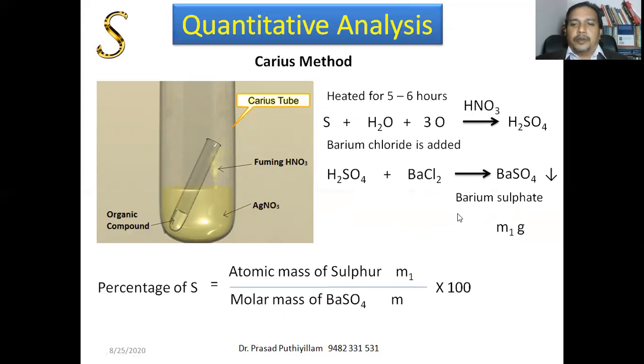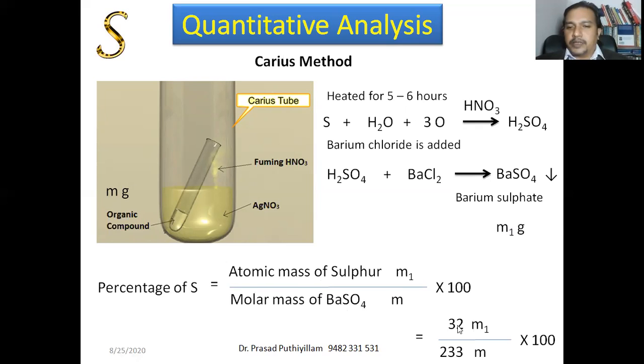Let the precipitate be dried, washed, dried, and weighed. Let the weight be taken as m1 gram, and weight of organic compound is m gram. Therefore, percentage of sulfur can be calculated as atomic mass of sulfur multiplied by weight of barium sulfate formed, divided by molar mass of barium sulfate, divided by mass of organic compound taken.